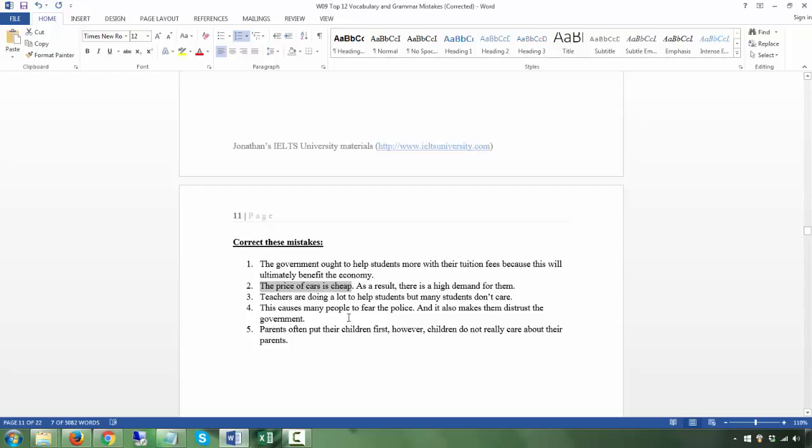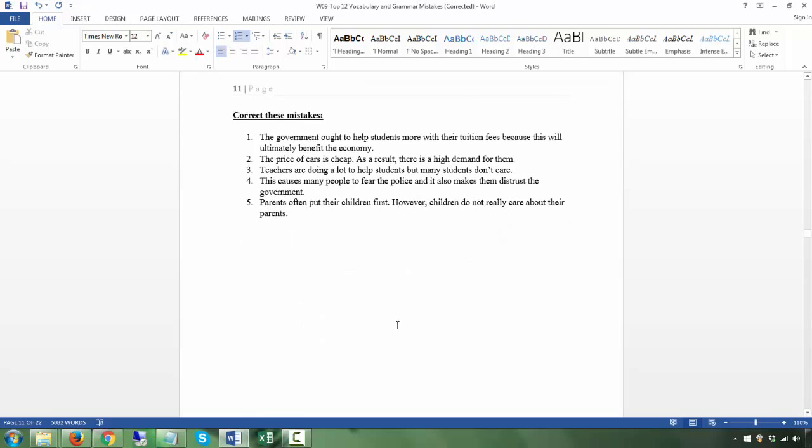This causes many people to fear the police. And again, and is a conjunction. Never start a sentence with and again in IELTS, but generally, yes, you can, in more informal writing, but not in IELTS, because and is a conjunction, so you have two clauses in one sentence. Parents often put their children first. However, it's not a conjunction. It is an adverb. All right.